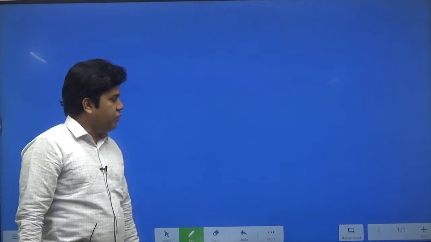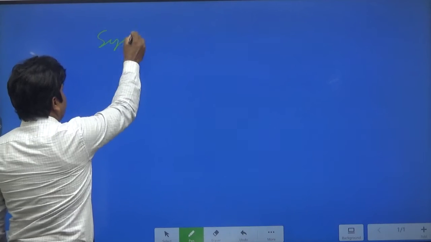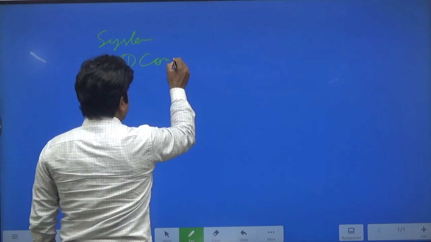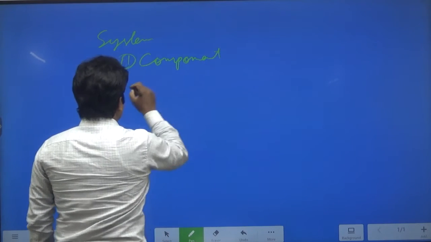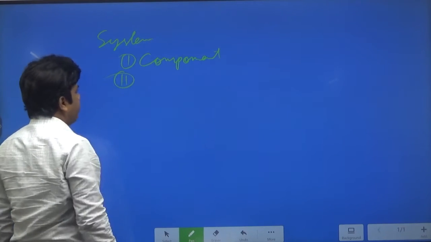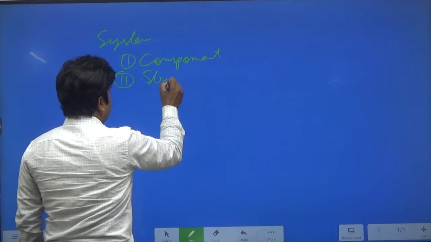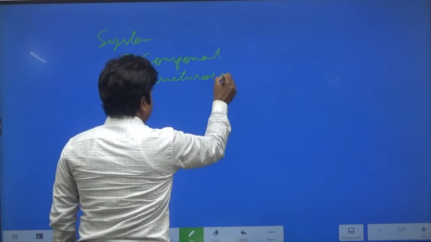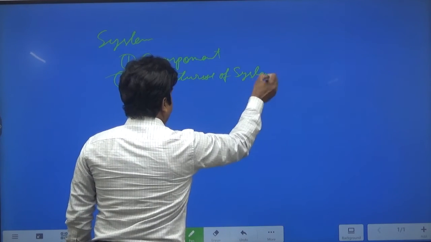So from this definition we can understand that every system has, first, components, and these components are arranged in a particular manner. This is called the structure of the system, how exactly these components are arranged.